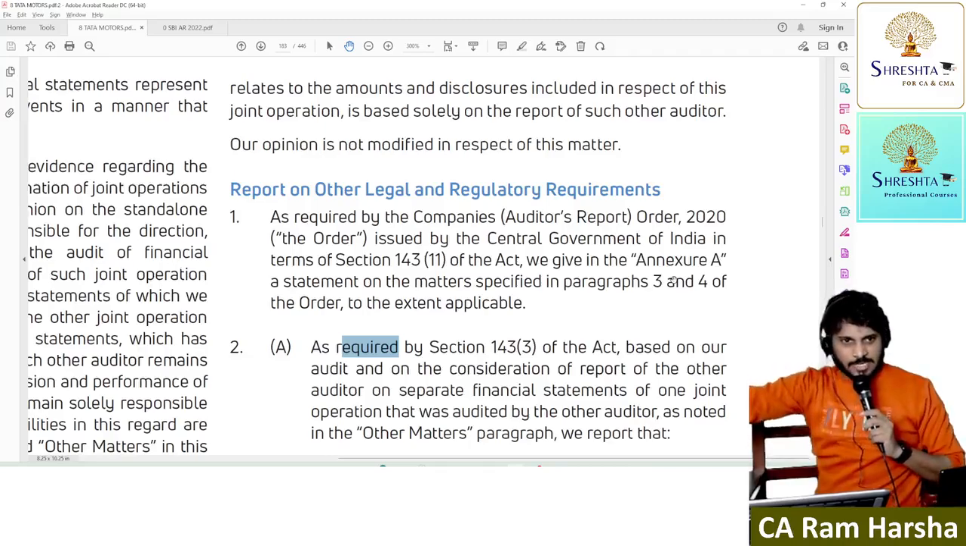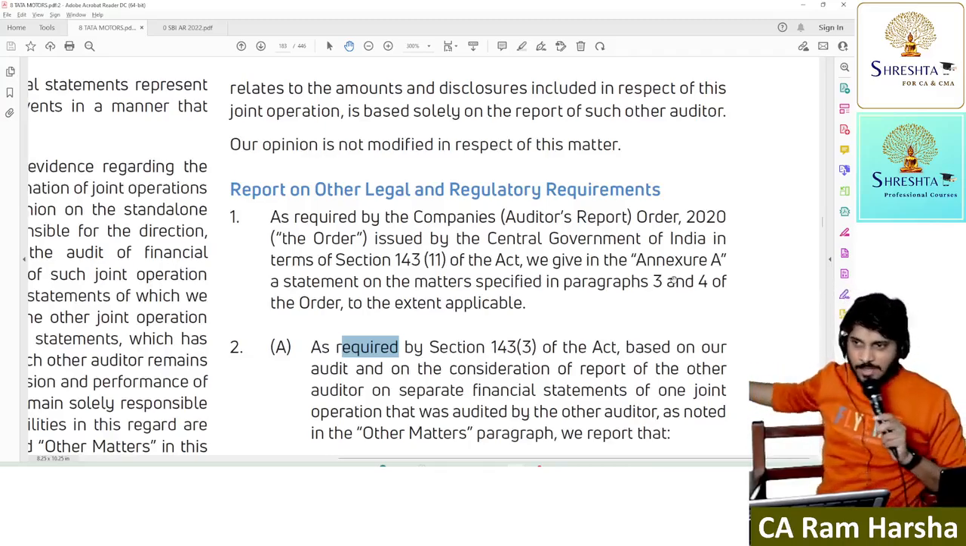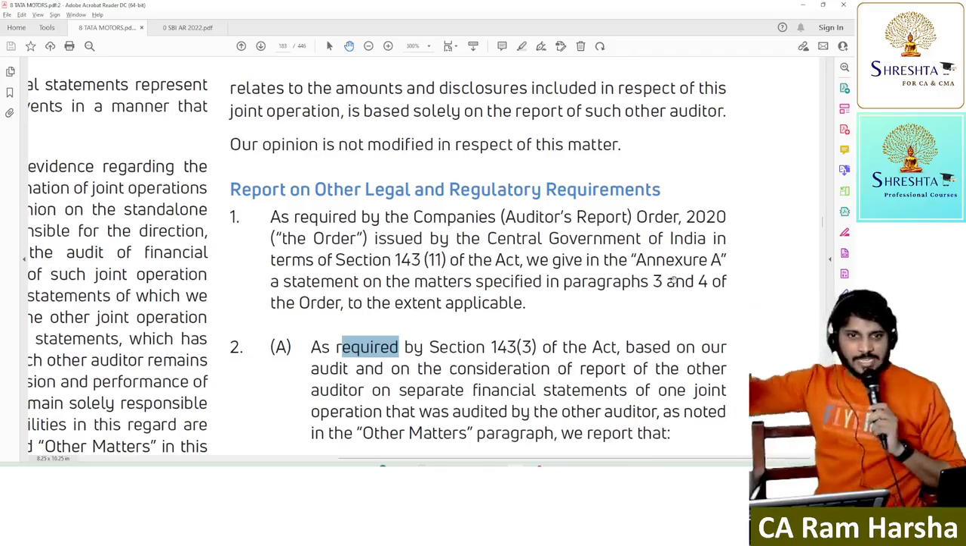Getting it? So you tell them, CARO will come under report on legal and regulatory requirements. In the audit report, there are so many parts. Inside that, there is a part like this. Inside that, it will come. Getting it?